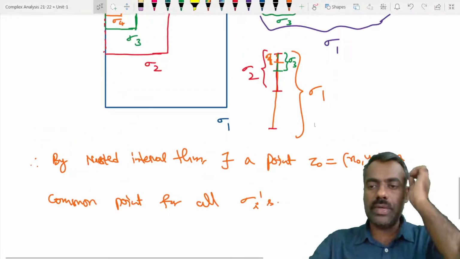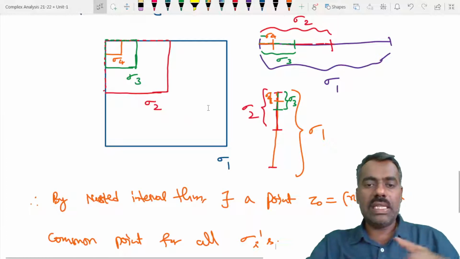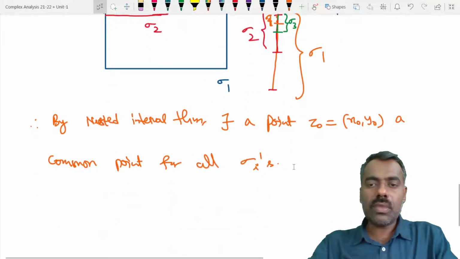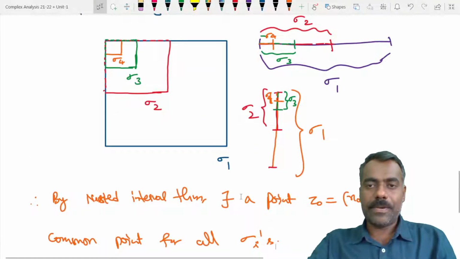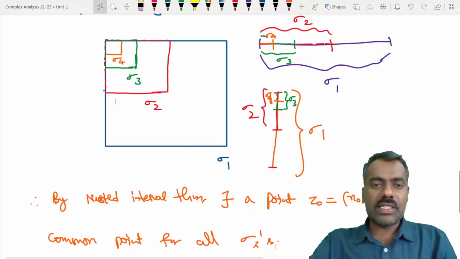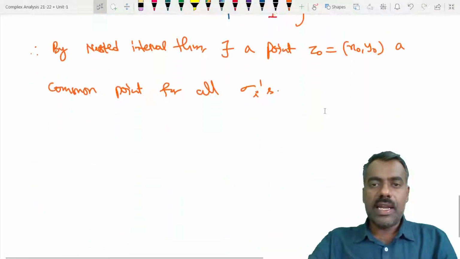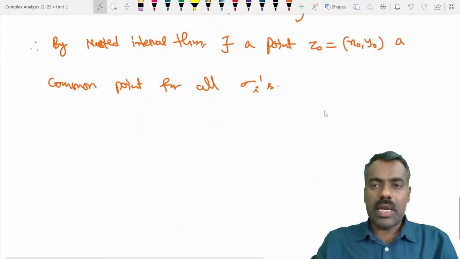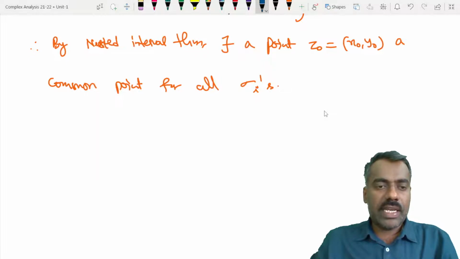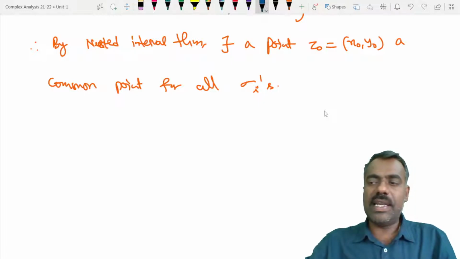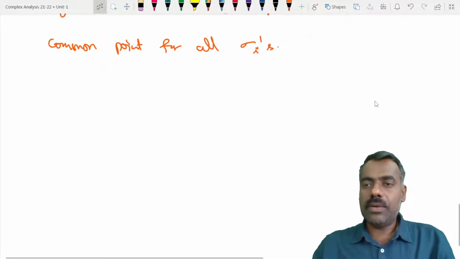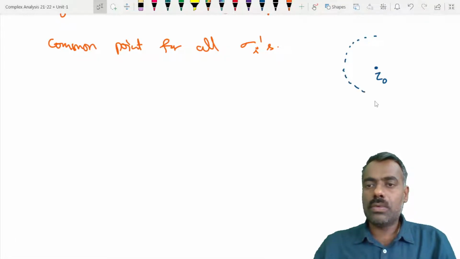Okay, so I hope you understood. There exists a z naught which is common for all these squares. Okay, fine. Now we got this z naught which is common for all these sigma i's. Now take any neighborhood. So this is the point which we are going to deal with now. This is z naught which is common, right? Now if we take any delta neighborhood, then you take z naught, now we have a common point, then you take a delta neighborhood around z naught. So this is your delta.